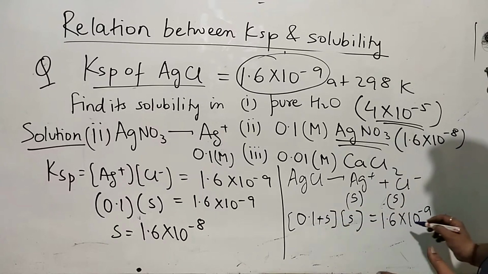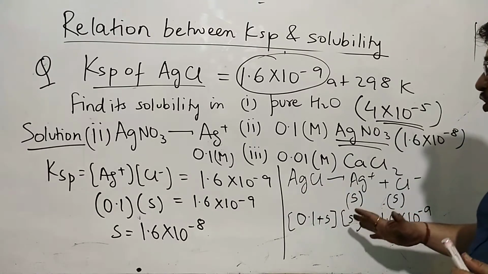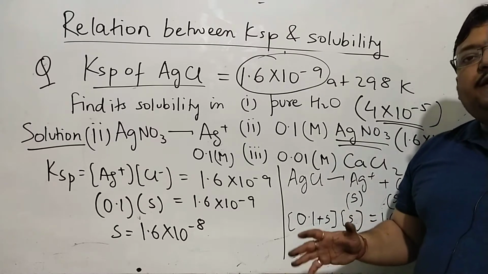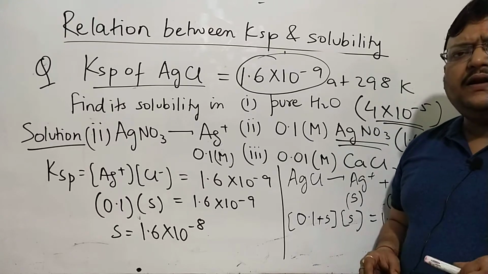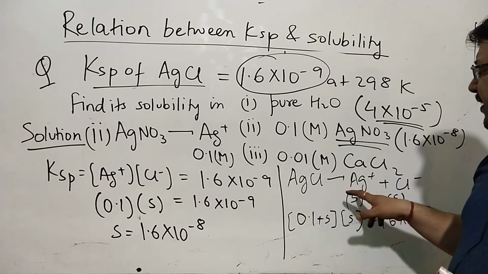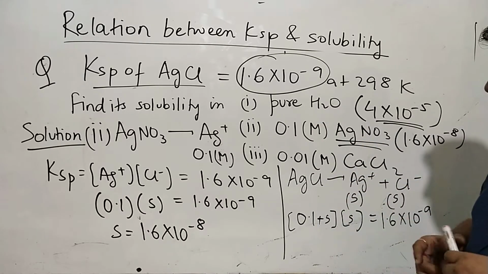This is how a textbook would represent the solution, and you might need to do it this way in your school exams. They'll ask you to take Ag plus from AgCl as well as AgNO3.